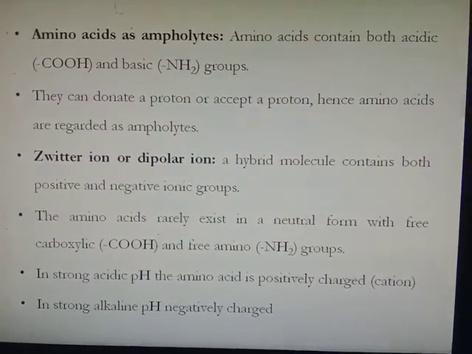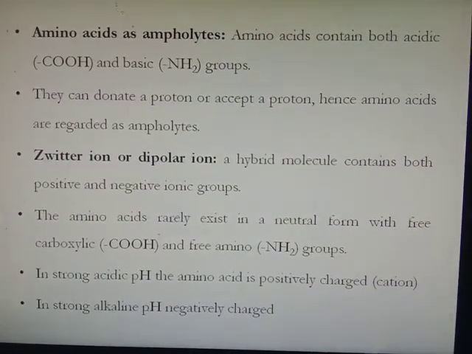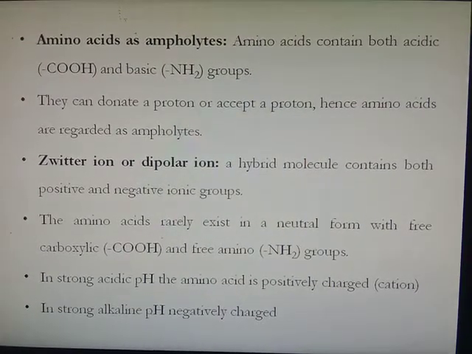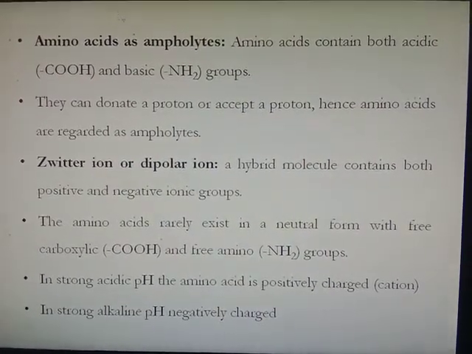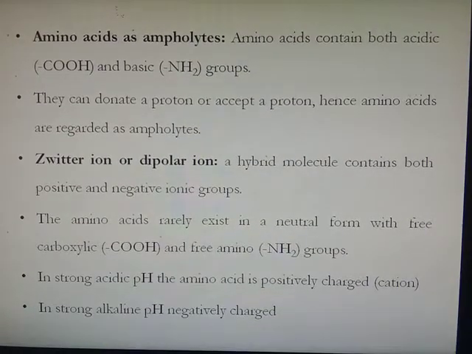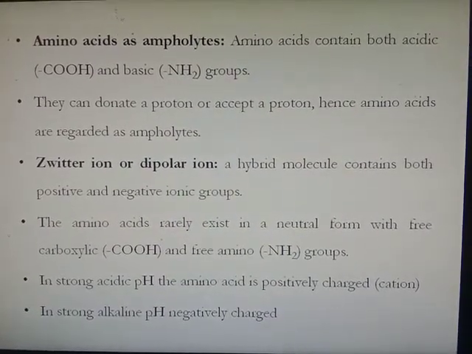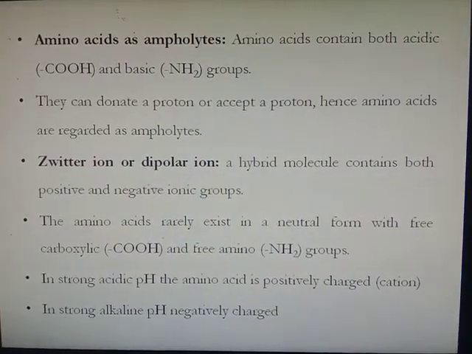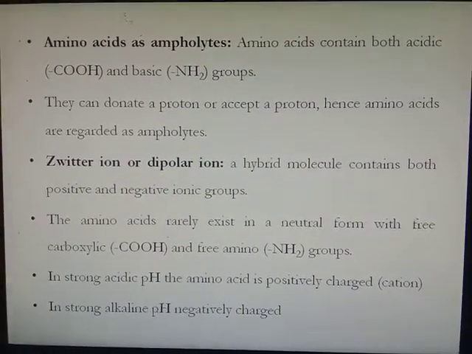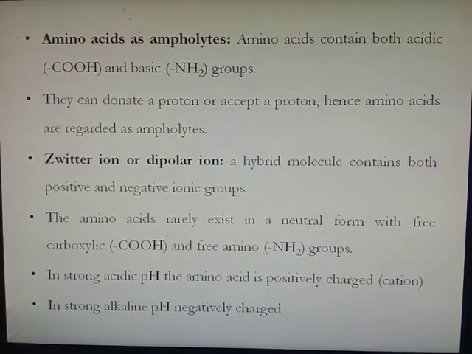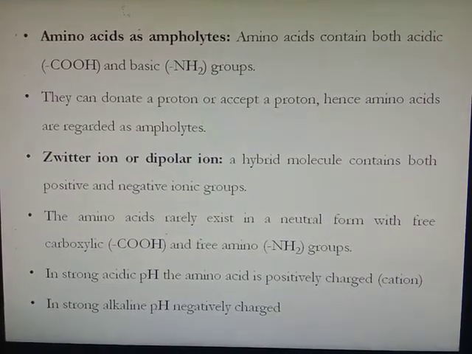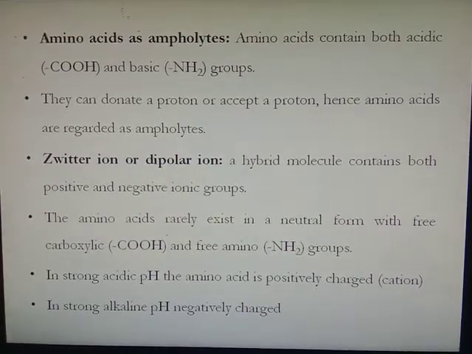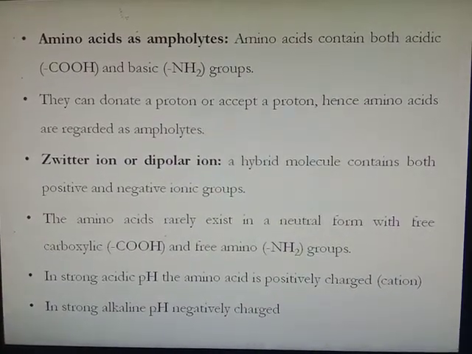Next, amino acids act as an ampholyte, meaning they can be both acidic and basic, or they can act as neutral. The amino acid contains both an acidic carboxyl group, which behaves as an acid, and an NH2 group, which behaves as a base. Due to these two groups, amino acids can donate the proton or accept the proton. Hence amino acids are regarded as ampholytes.